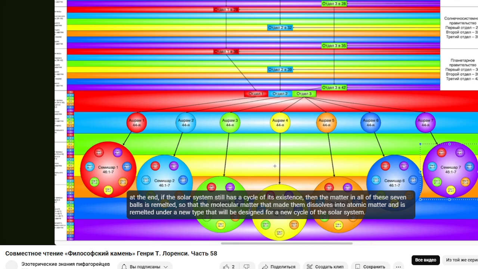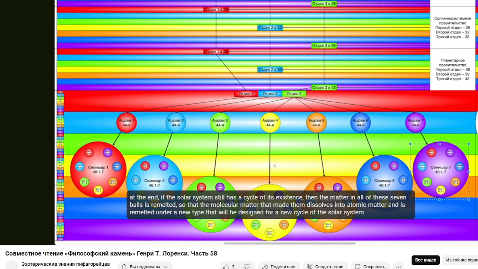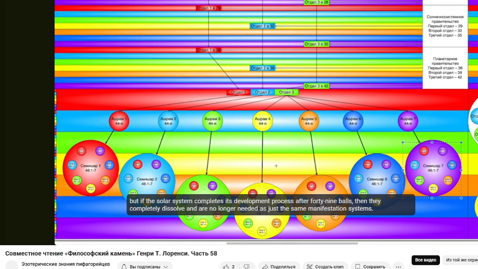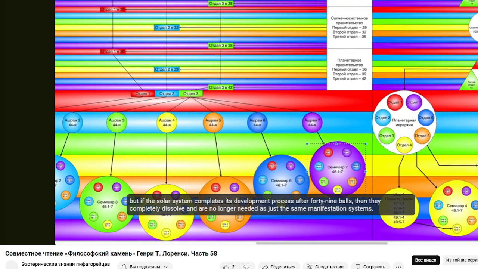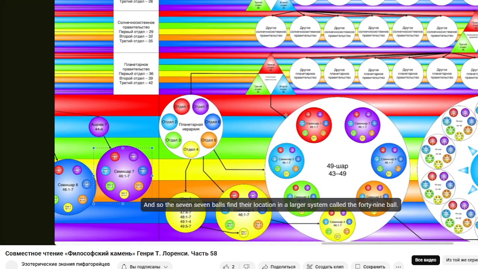separated, so that the molecular matter that made them dissolves into atomic matter and is remelted under a new type that will be designed for a new cycle of the solar system. But if the solar system completes its development process after 49 balls, then they completely dissolve and are no longer needed as just the same manifestation systems. And so the 7 balls find their location in a larger system called the 49 ball. This is what the incarnation of a planetary ruler really looks like.